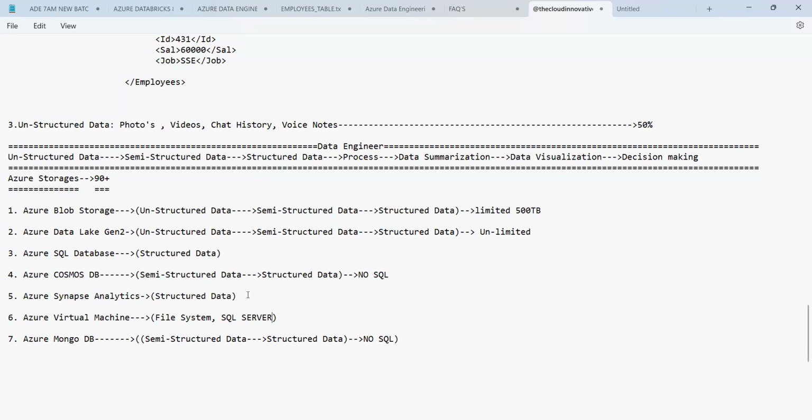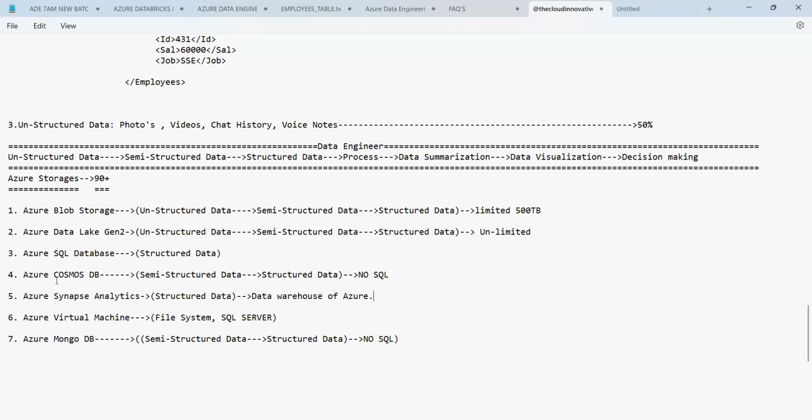Here, why is Azure Synapse Analytics structured data only? Because this is called the data warehouse of Azure. So these are some of the storages in Azure, guys.